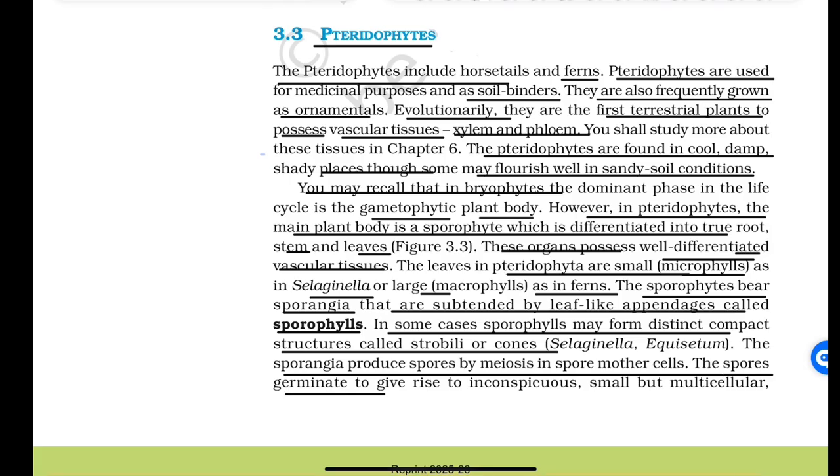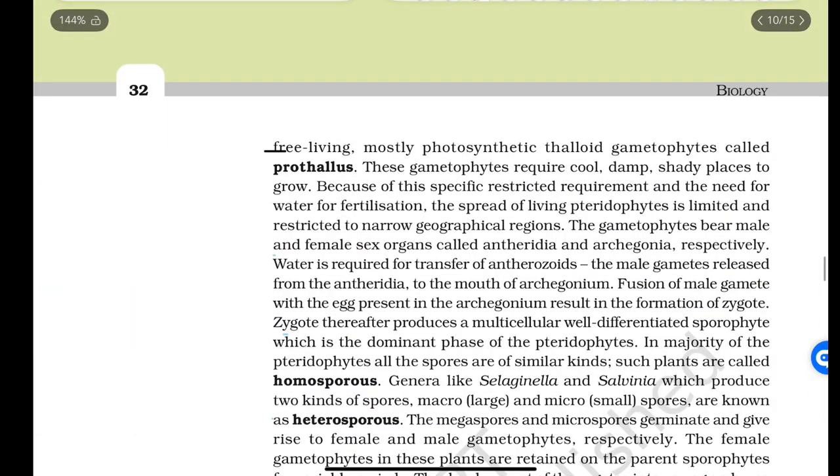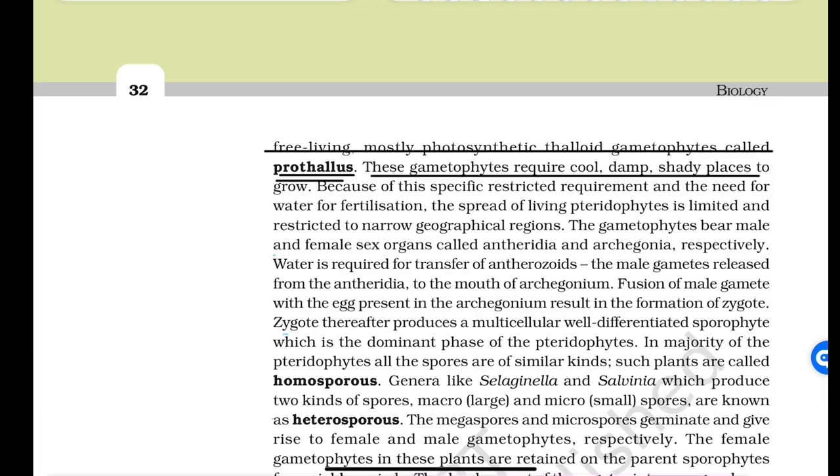The spores germinate to give rise to inconspicuous, small but multicellular, free living, mostly photosynthetic thalloid gametophytes called prothallus. These gametophytes require cool, damp, sandy places to grow. Because of this specific restricted requirement and the need for water for fertilization, the spread of living pteridophytes is limited and restricted to narrow geographical regions.